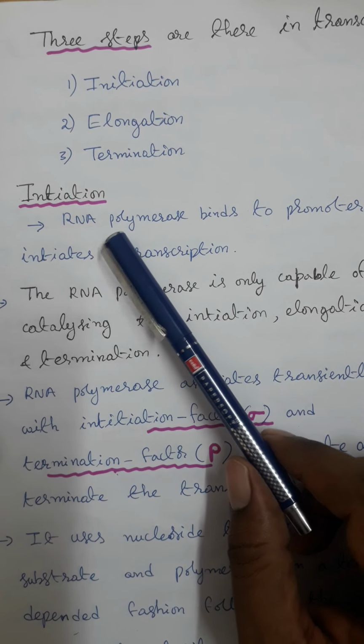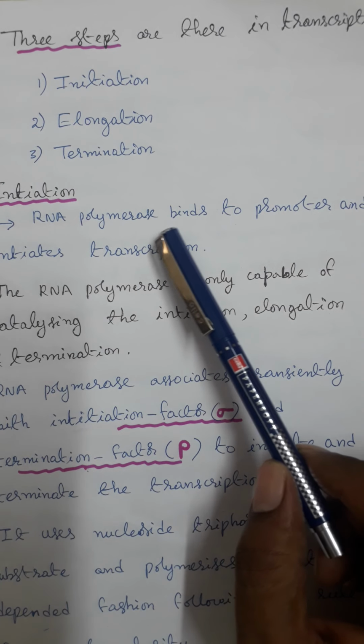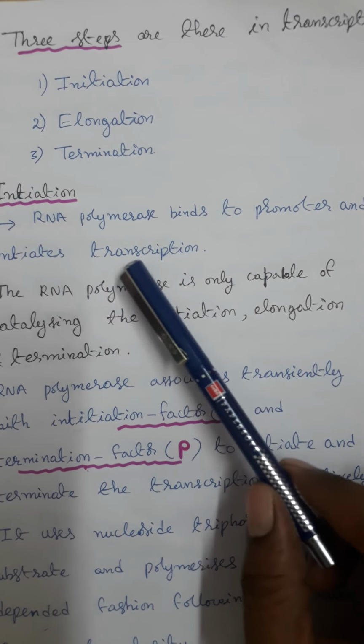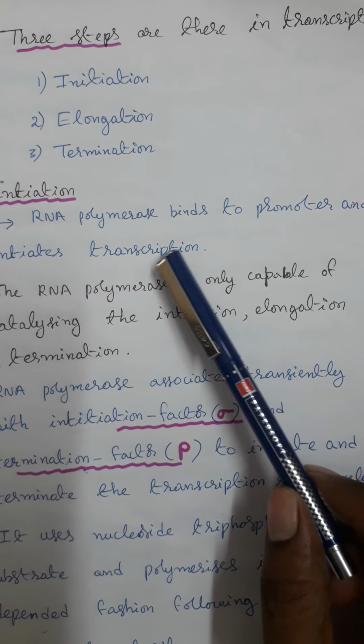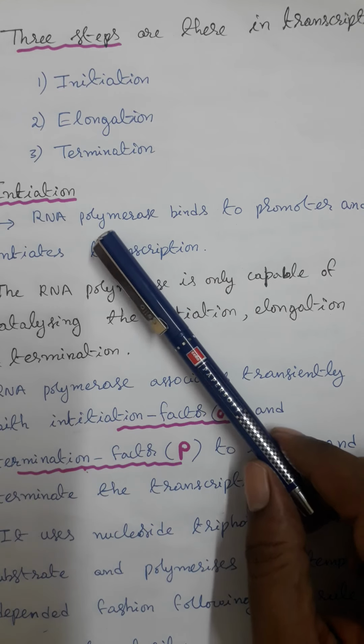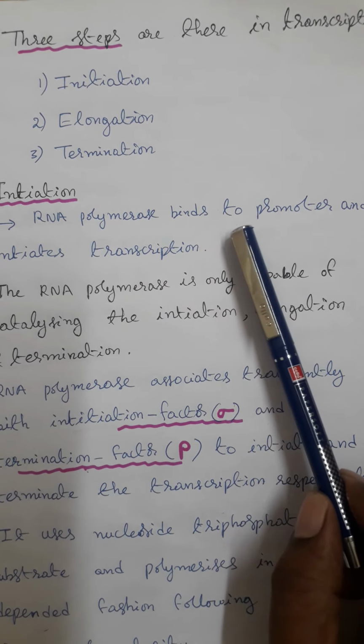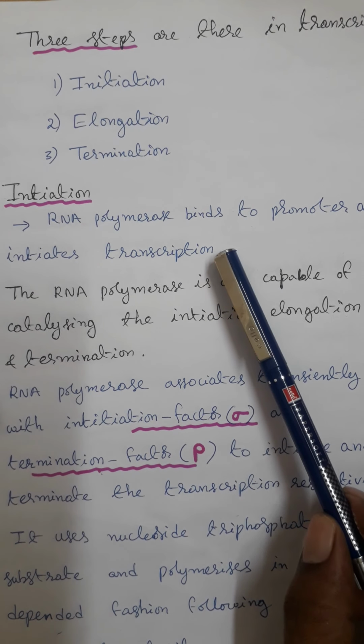Initiation begins when the RNA polymerase binds to the promoter and initiates the transcription process.